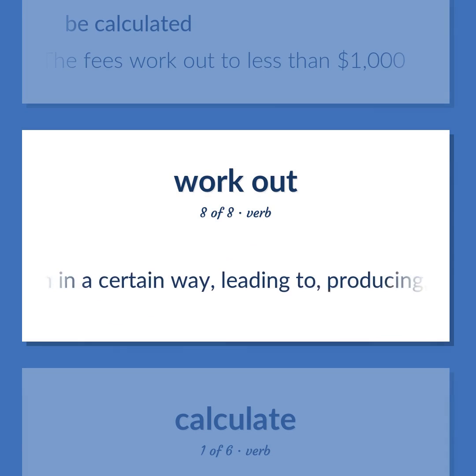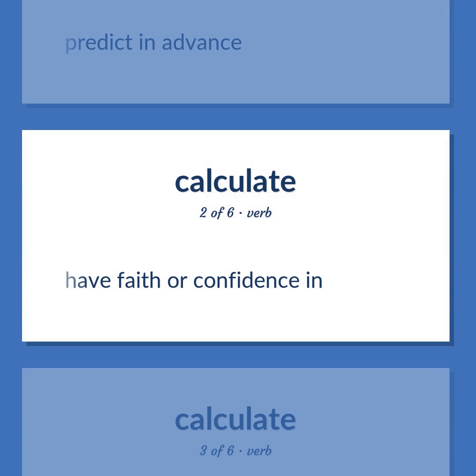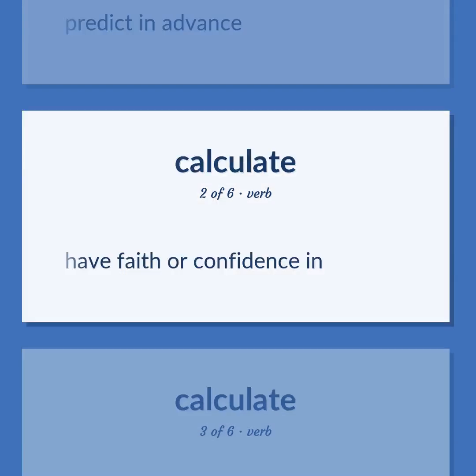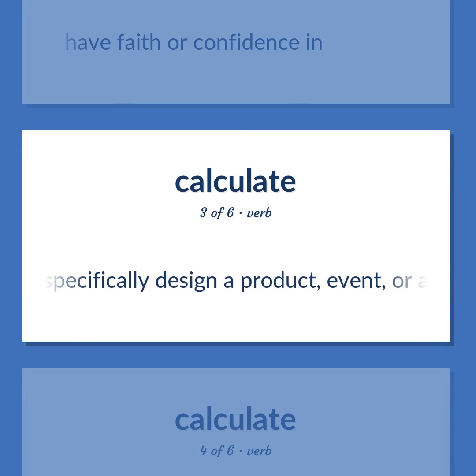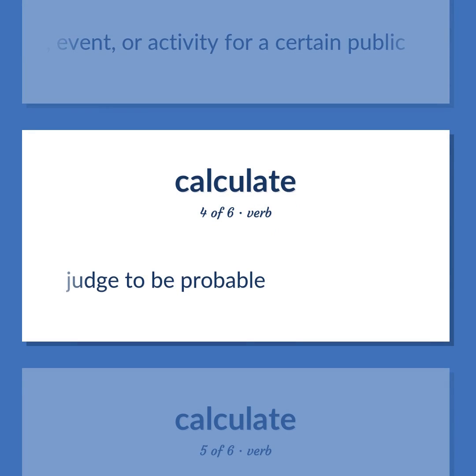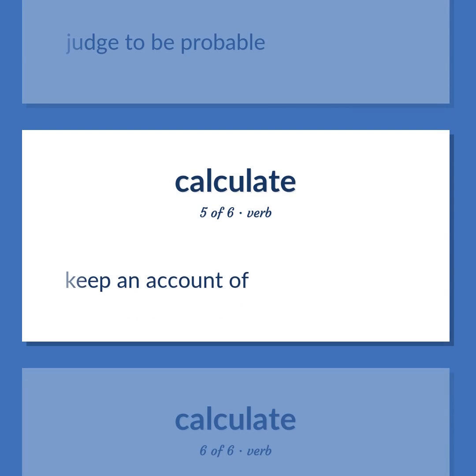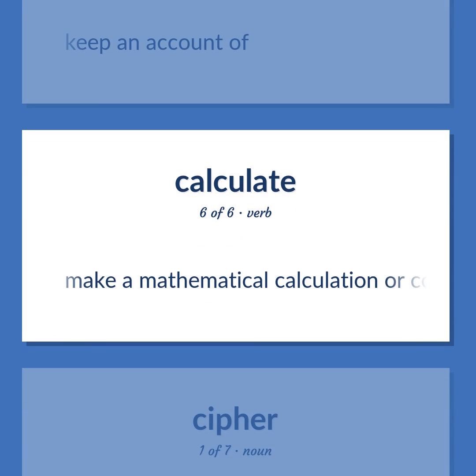Happen in a certain way, leading to, producing, or resulting in a certain outcome, often well. Predict in advance. Have faith or confidence in. Specifically design a product, event, or activity for a certain public. Judge to be probable. Keep an account of. Make a mathematical calculation or computation.